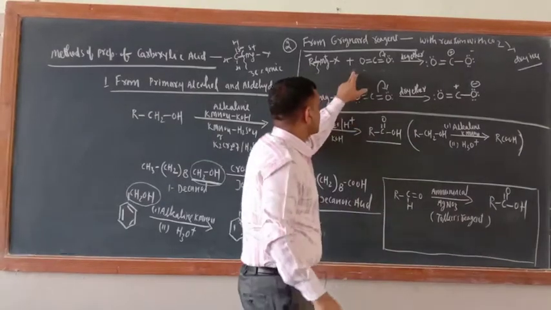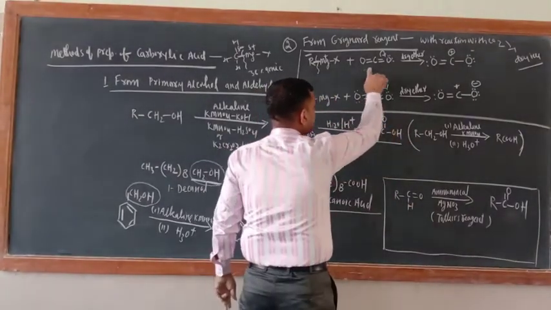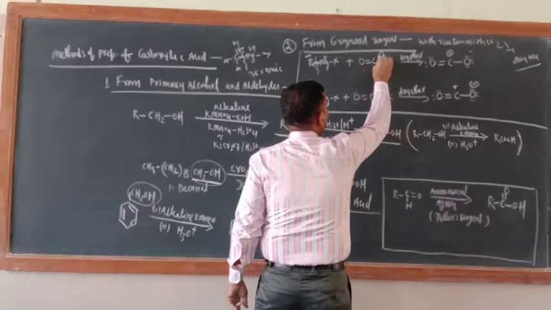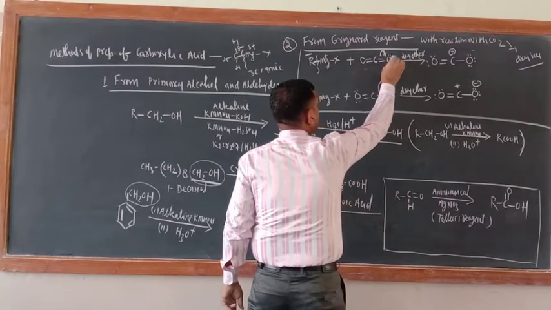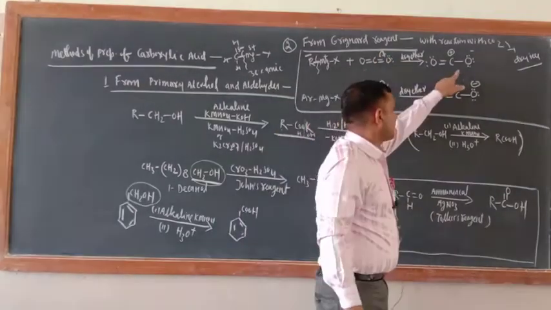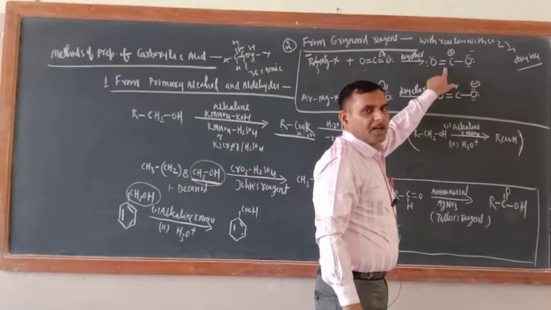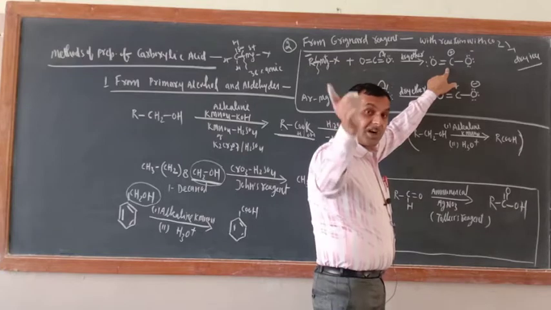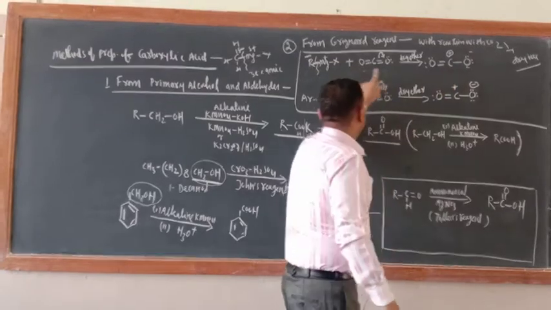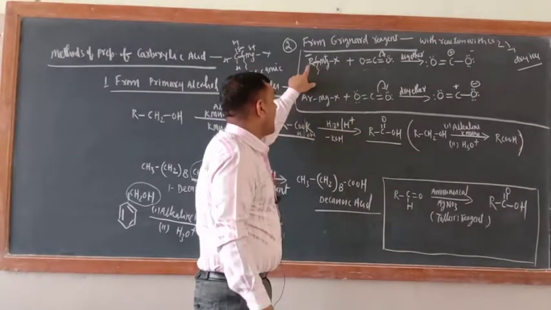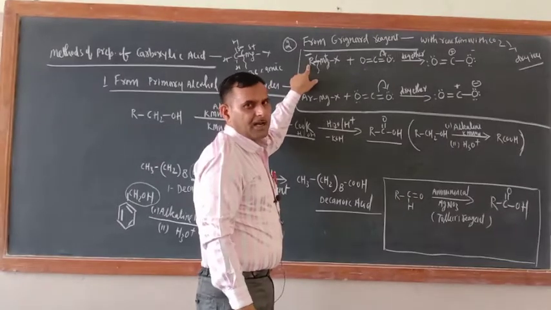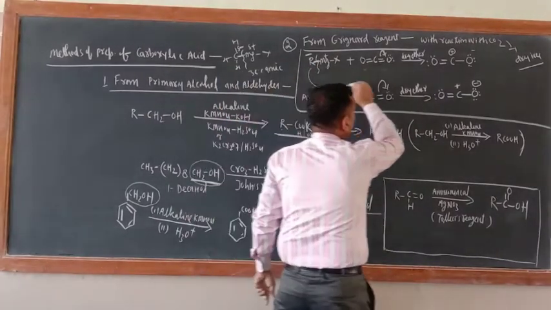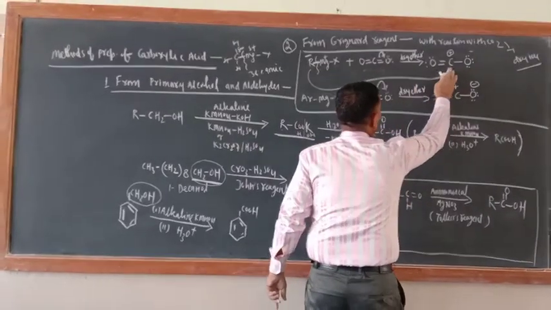Now just see, the structure of carbon dioxide is this one. O is more electronegative than carbon, so this bond will be shifted to this side, and such a kind of structure would be created. Now carbon will be the electrophilic center, the electron deficient center, and in Grignard reagent R is the nucleophile. So this R will attack here.